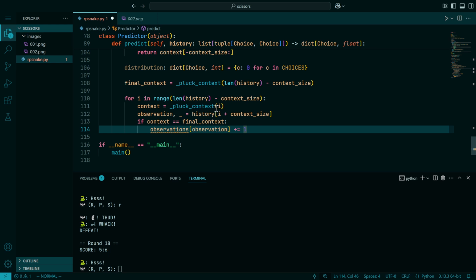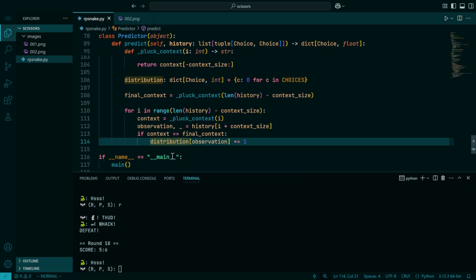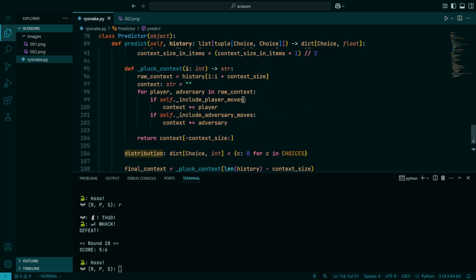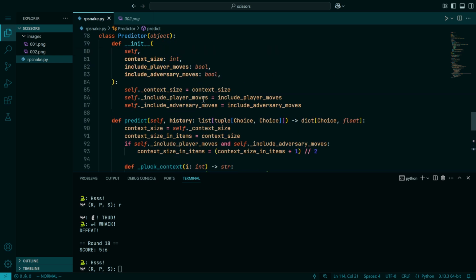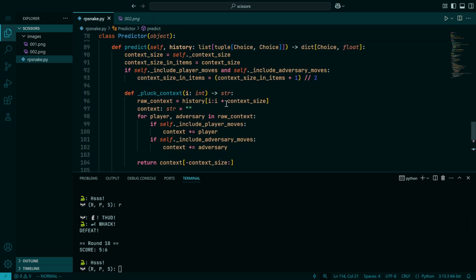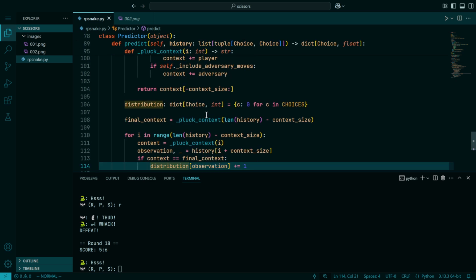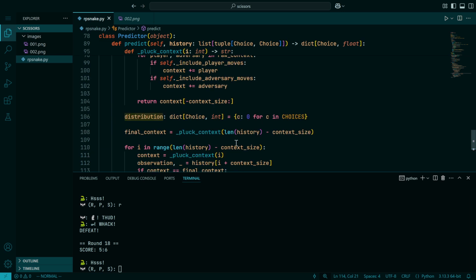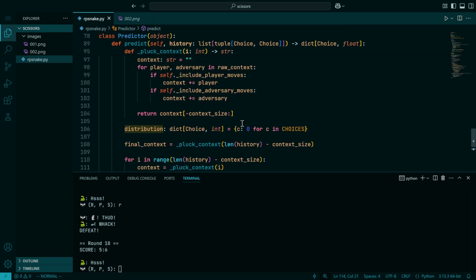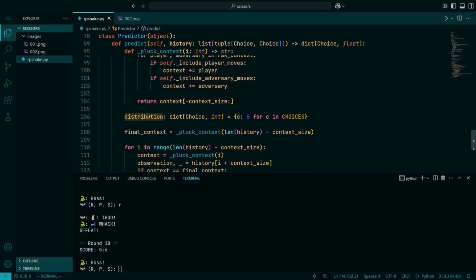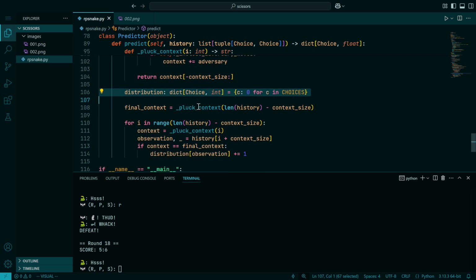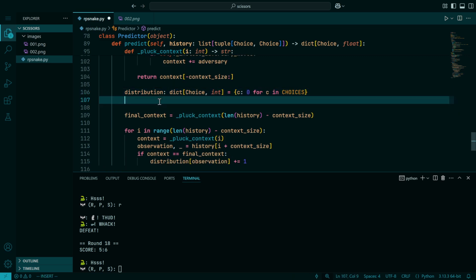The other way, and the way that you'd normally see people code this, is that they would compute this for every possible context sparsely. They would go through all the contexts, and they would start with observations of 0, but every time they see a context for the first time, they would initialize it in a giant table. And the type inside that table would be equivalent to this type inside of distribution here. So the actual type of that would be something like this.